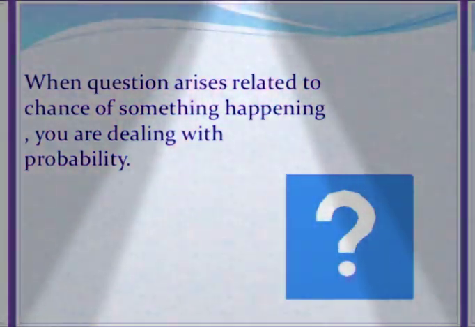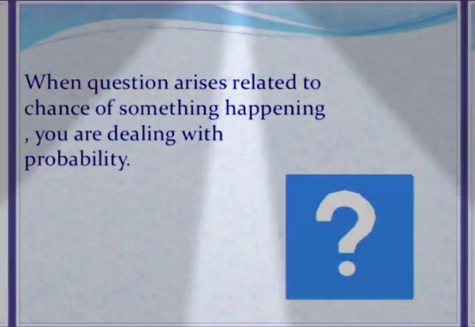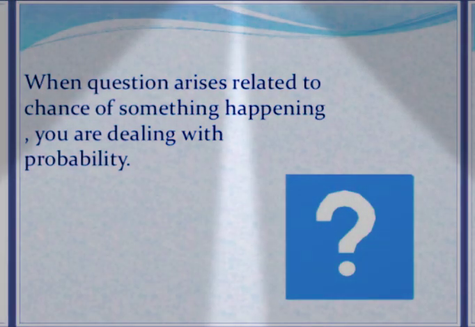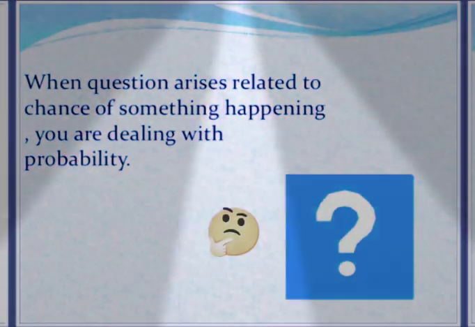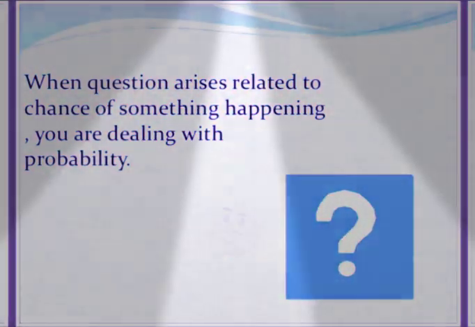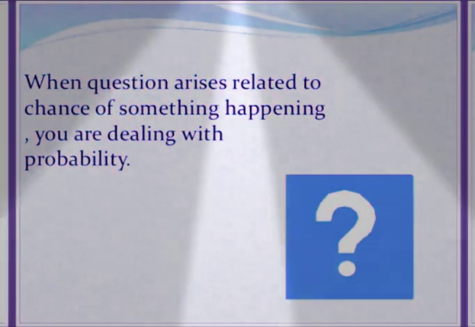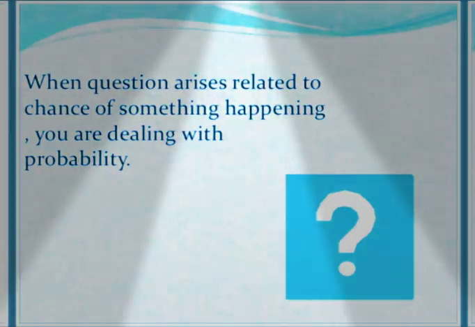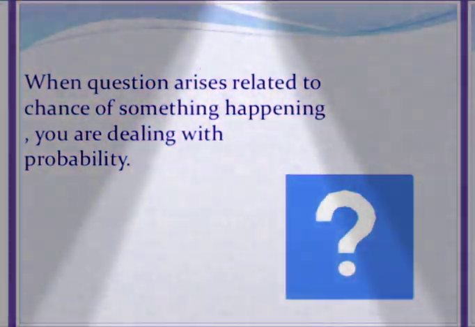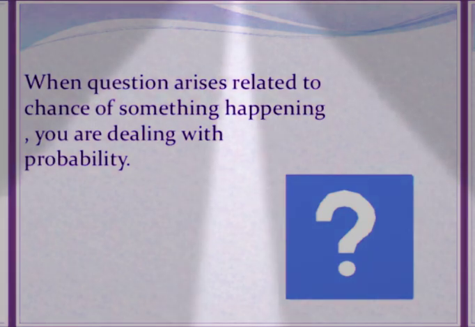As a continuation to the previous video, let me explain some more very important basic concepts of probability. Please watch carefully. Come on students, when are we dealing with probability? When a question arises related to chance of something happening, we are dealing with probability. Yes, the amount of certainty or uncertainty of a happening is determined by probability.